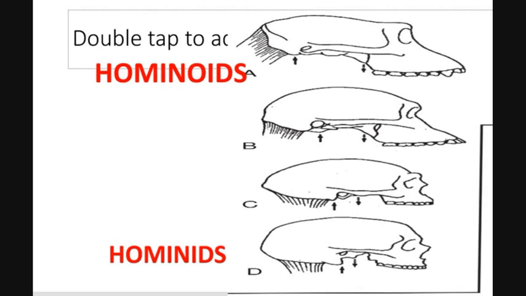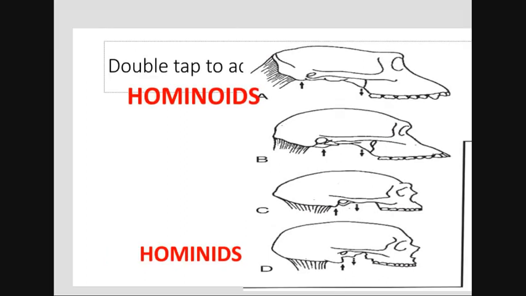Then point B is the skull of an Australopithecus. What is Australopithecus? Austral means southern and Pithecus means ape. So Australopithecus are the skulls which have been discovered in the southern part of the world. Southern part means the African side and the south part of Asia.